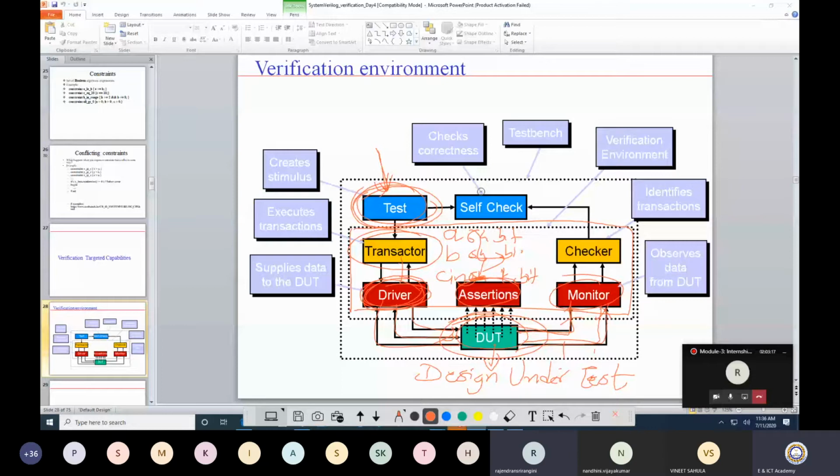Maybe where all the values of A and B are 0, I consider that one test case. Where A and B are all 1, that can be one particular test case. You can have n number of test cases according to whatever the verification engineer wants.